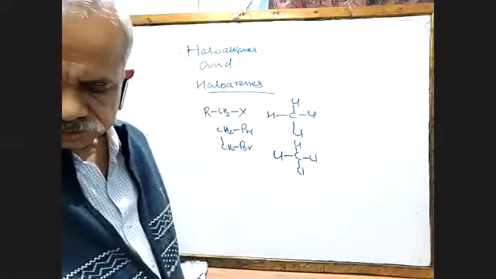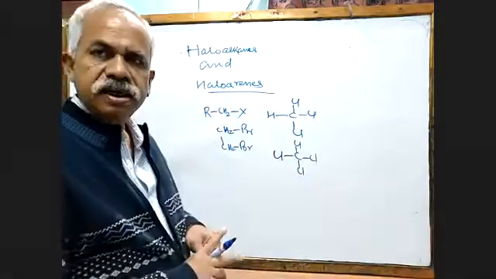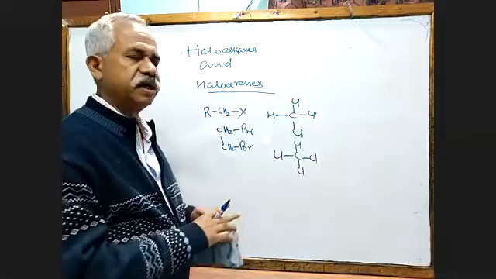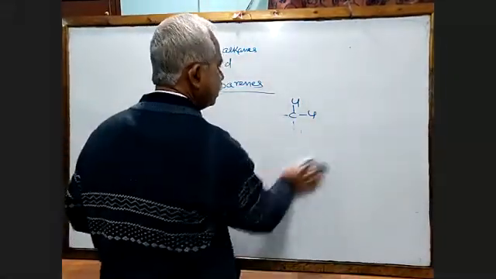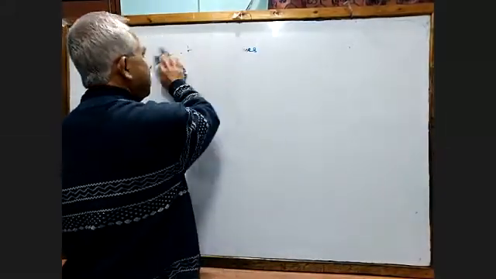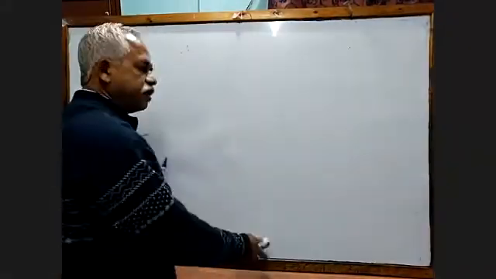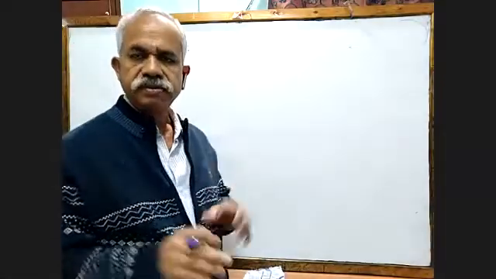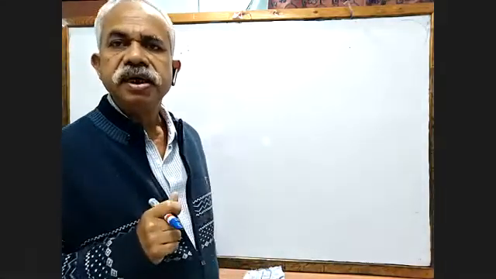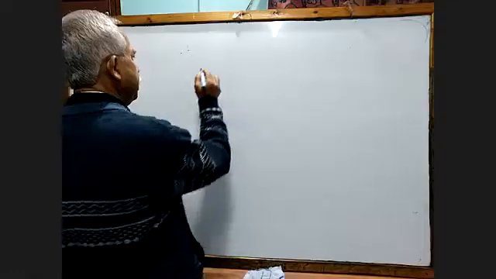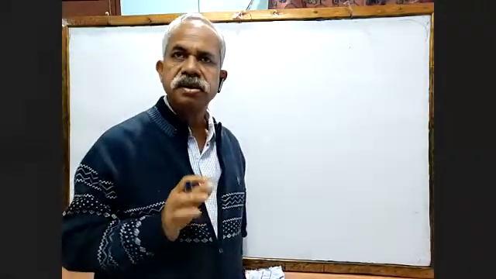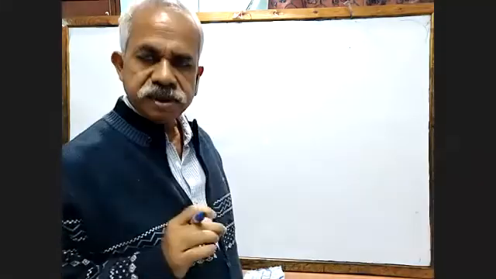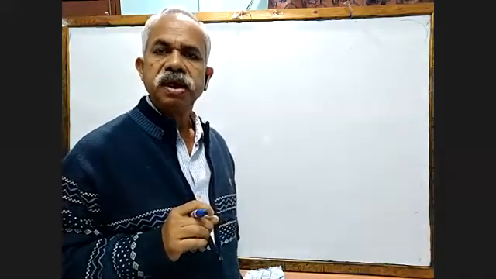Okay, so let me go for the classification of haloalkane. Haloalkanes are basically classified on the basis of the hybridization of the carbon which is containing the halogen atom. We know the carbon can show three types of hybridization: sp3, sp2, and sp.